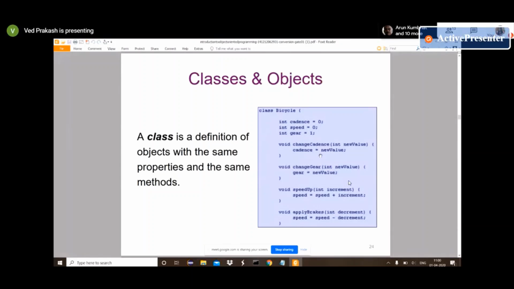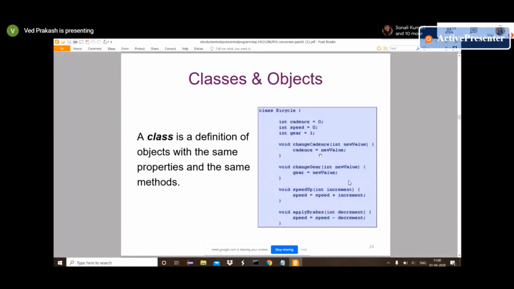So we have one example mainly in Java here. The syntax may look like this, this one is Java syntax. Using this class Bicycle, we define one class. After that, whatever we provided as int is basically a property that this class is going to hold.